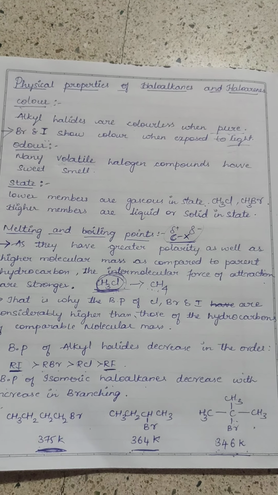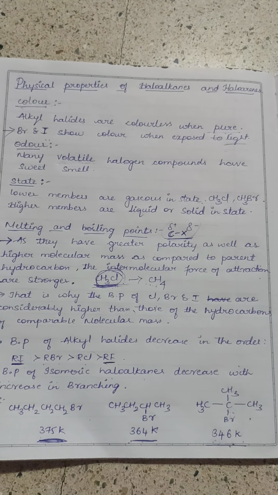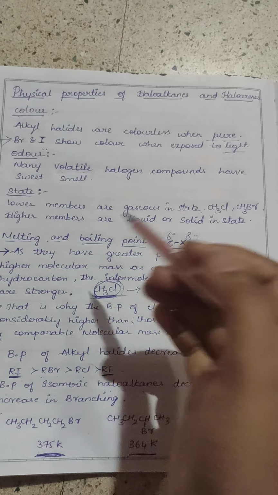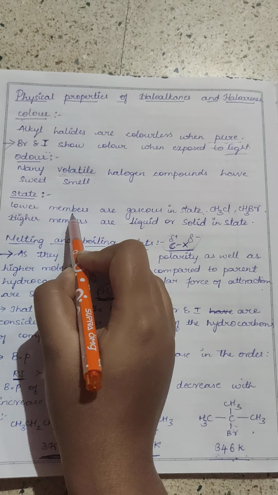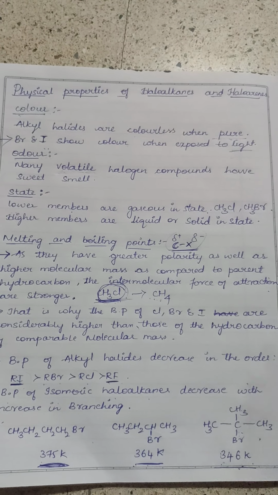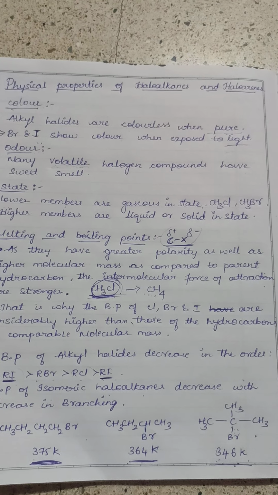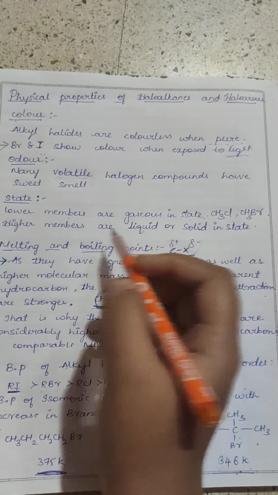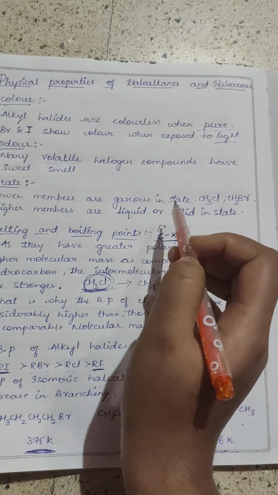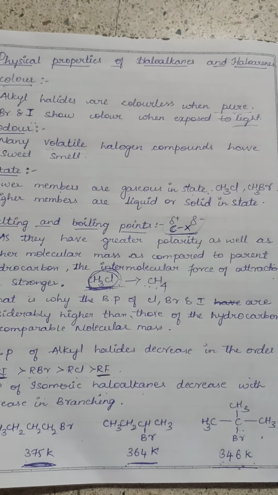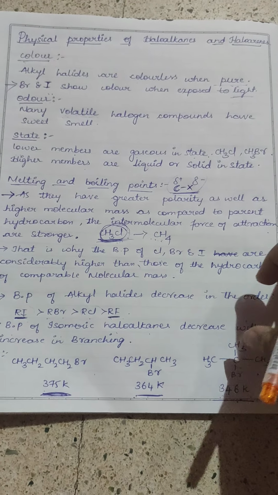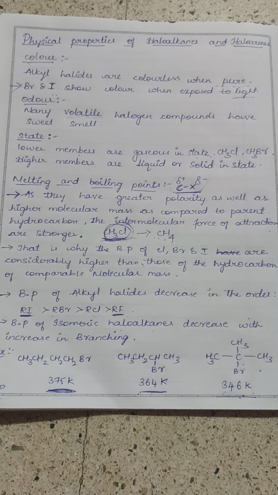The next is talking about state. In which state these haloalkanes and haloarenes are present. The lower members, that is maybe methyl chlorides or methyl bromides, ethyl chlorides, like that, they will be in gaseous states. Whereas the higher members are liquids or solids. And the next one is about melting and boiling points.